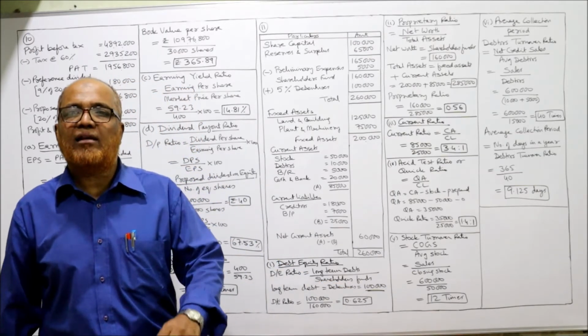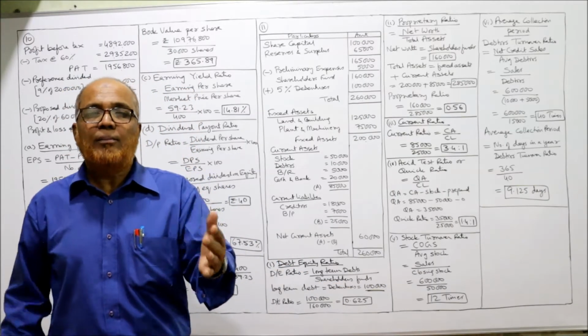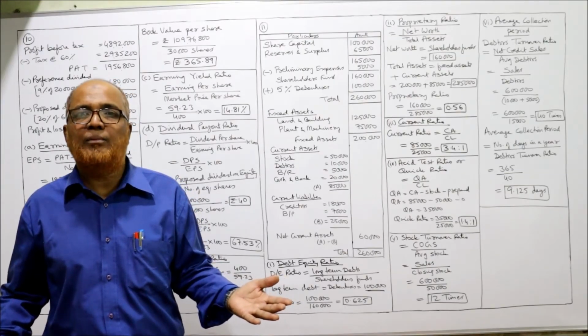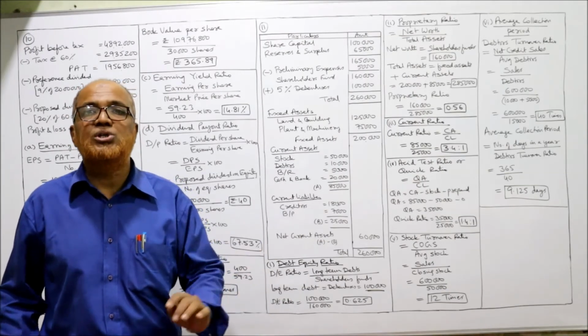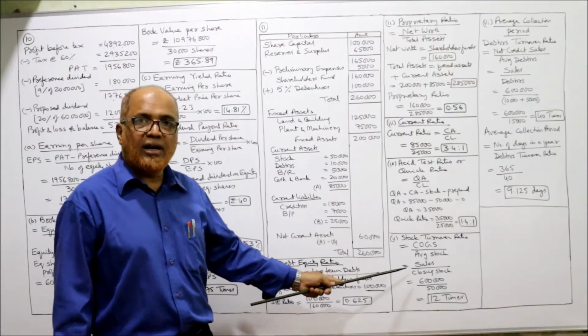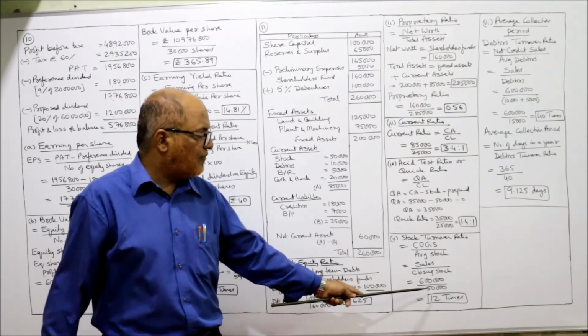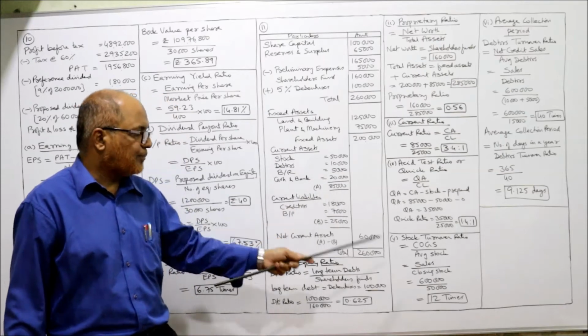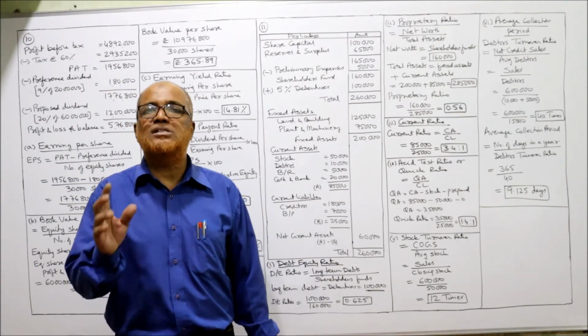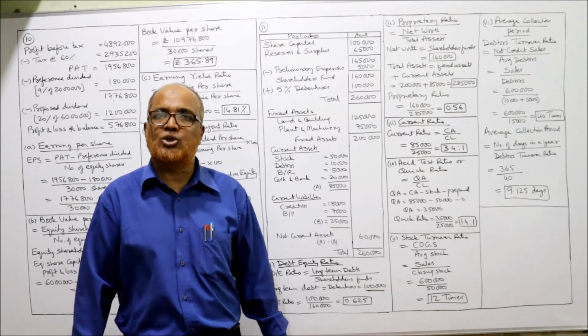Average stock we can calculate if we have opening stock. But opening stock is not given in the problem. So we can take the closing stock. So the alternative formula, sales by closing stock. 6 lakh sales given in the problem. 50,000 rupees is the stock. So 12 times is the stock turnover ratio.